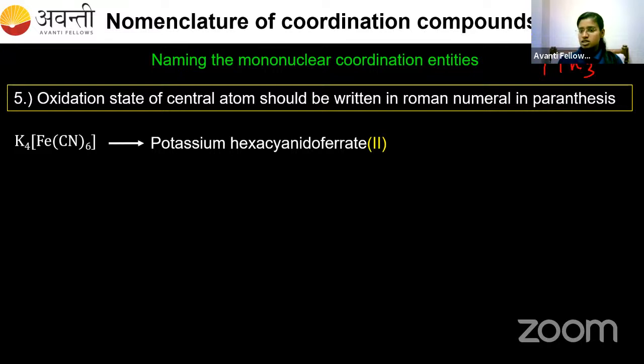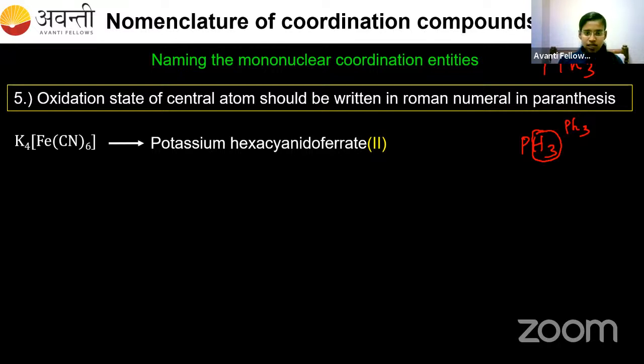Phosphine means PH3. If all the three hydrogens are replaced by three phenyl groups, then we call this triphenyl phosphine.